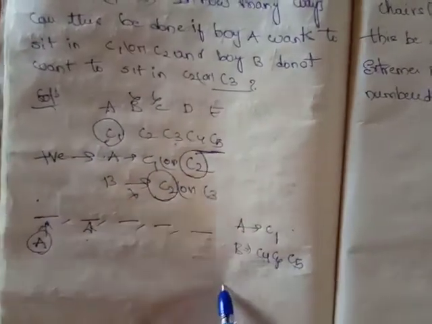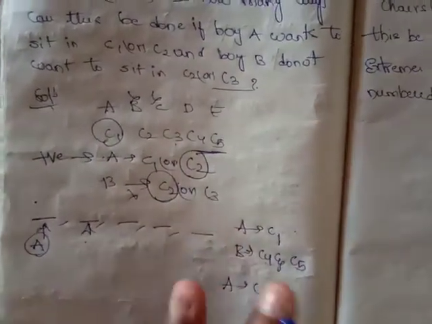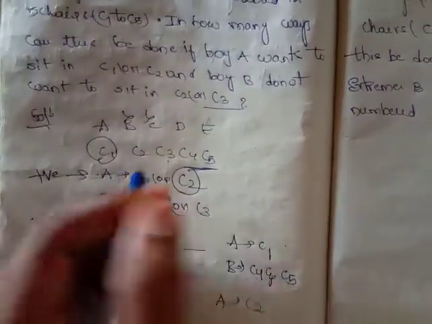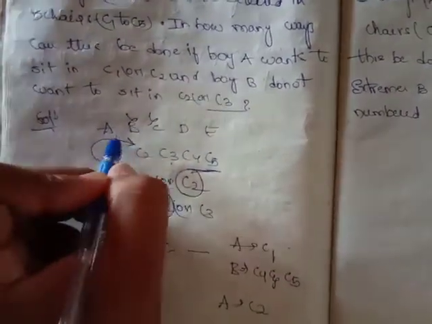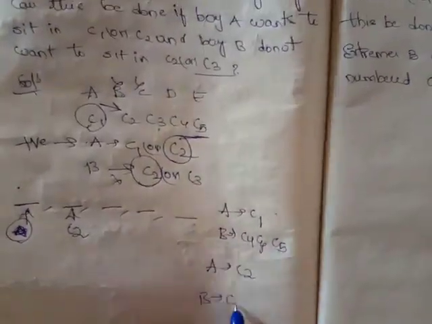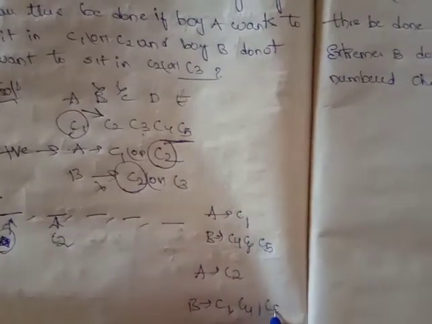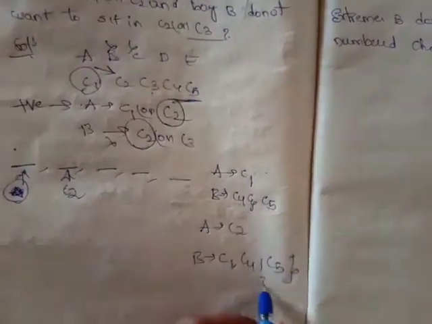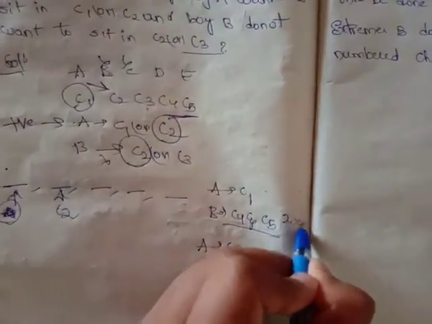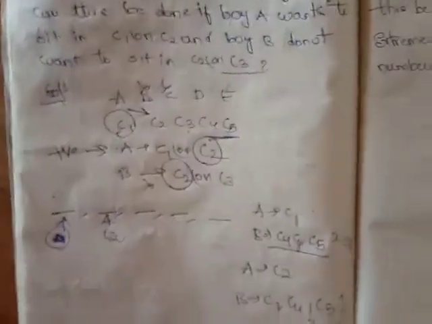Now let me assume that A sits in C2. If A sits in C2, boy B can sit in C1, C4, C5. So how many chances is he having now? C1, C4, C5, so 3 ways now, but earlier he was having only 2 ways. Friends, are you able to understand?